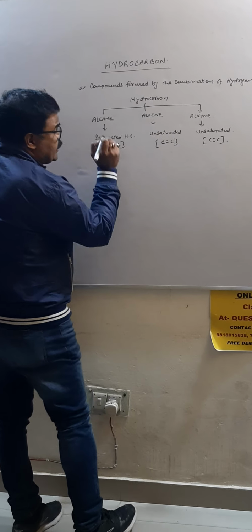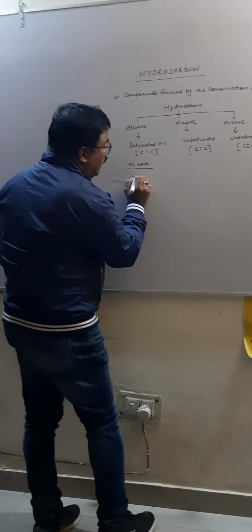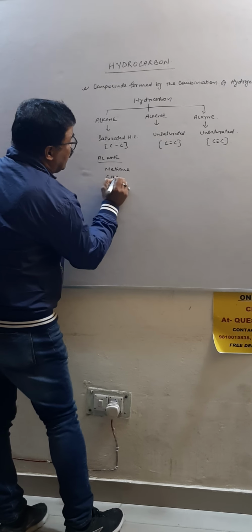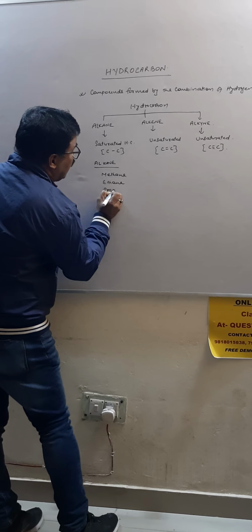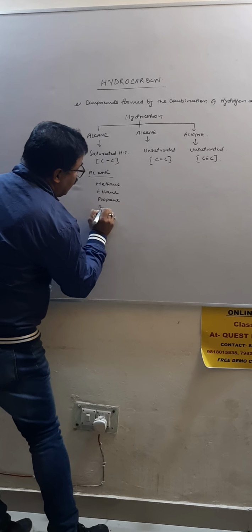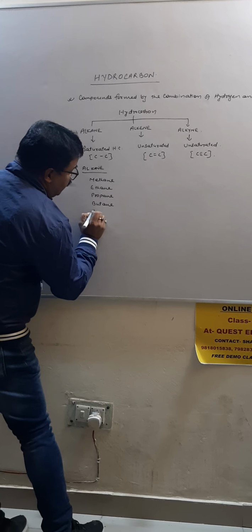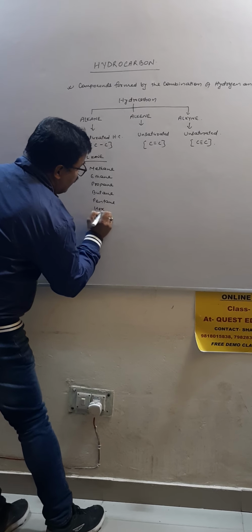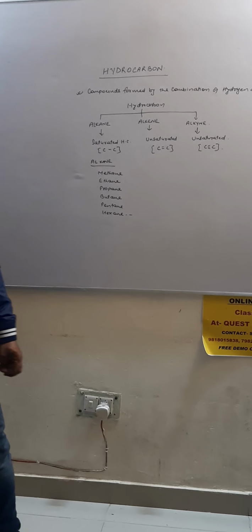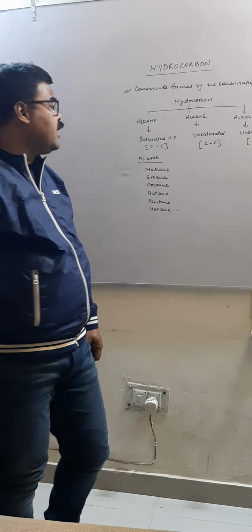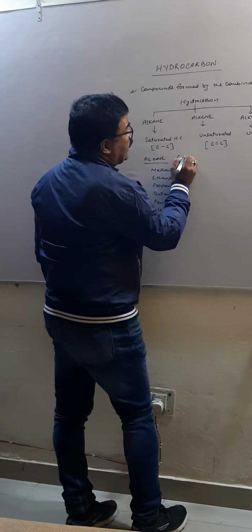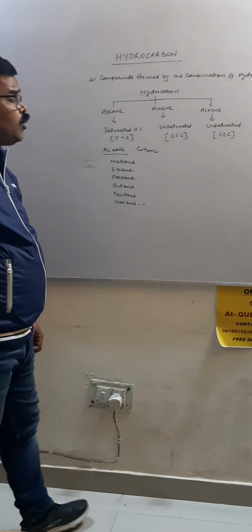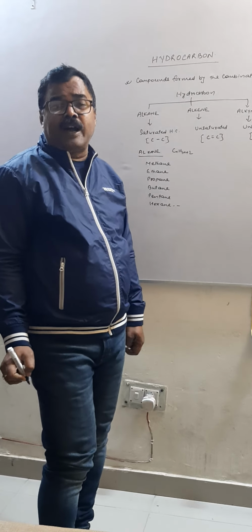alkane. In this series, the compounds are methane, ethane, propane, butane, pentane, hexane, and so on. The general formula for alkane is CnH2n plus 2. CnH2n plus 2. What is n? n is the number of carbon.